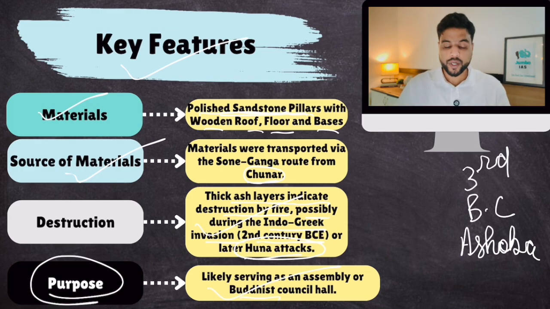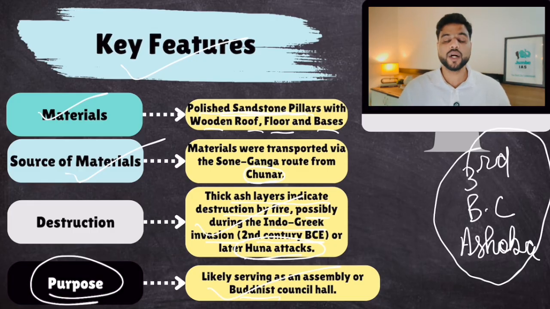In fact, during Ashoka also, Buddhism had many sects. Through this third Buddhist council, Ashoka tried to bring them together. So the third Buddhist council is significant from that aspect as well. All the divisions within Buddhism were dissolved during the third Buddhist council, and probably this Buddhist council happened at this hall. Make sense? Okay.